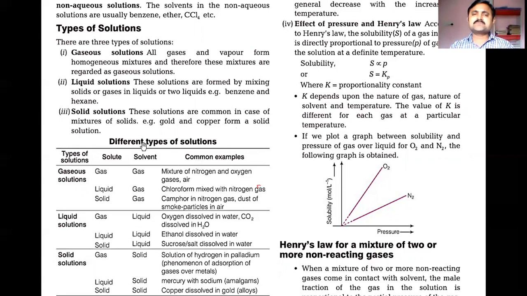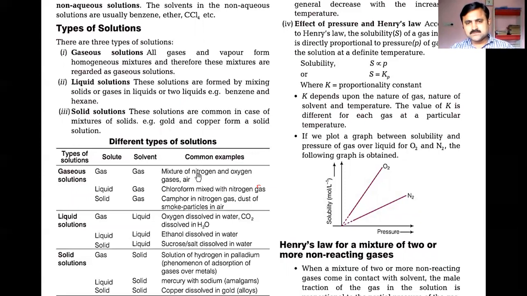You may take these substances in liquid state to elaborate on liquid solutions. Come back to solid solutions. These solutions are common in the case of mixtures of solids. Gold and copper form solid solutions. So here we have the primary definition of what a gaseous solution, a liquid solution, and a solid solution are.